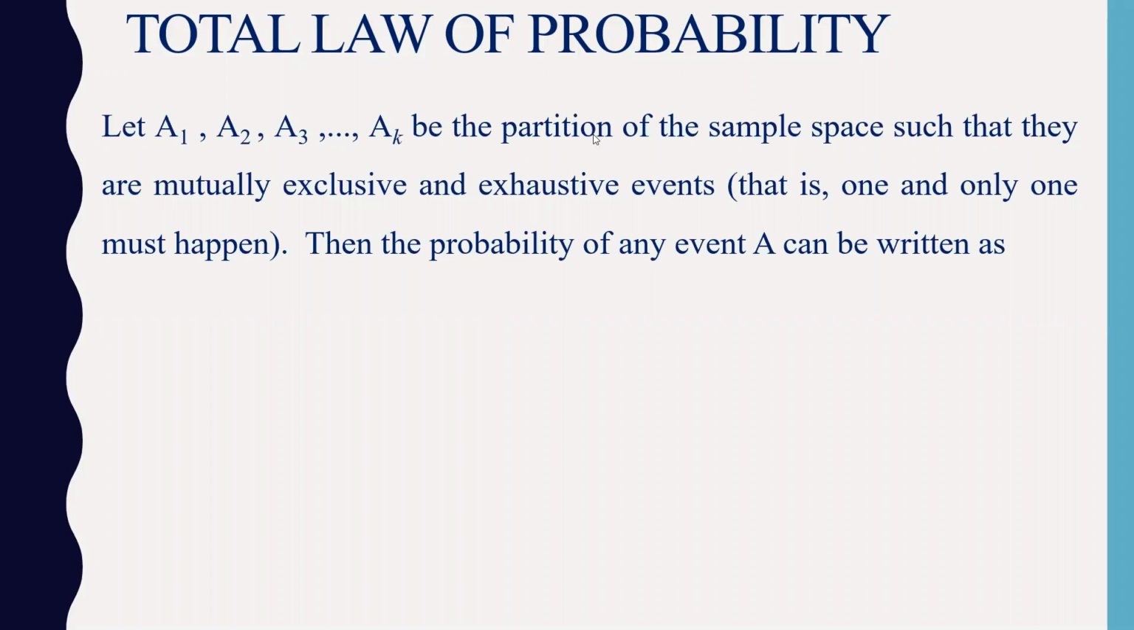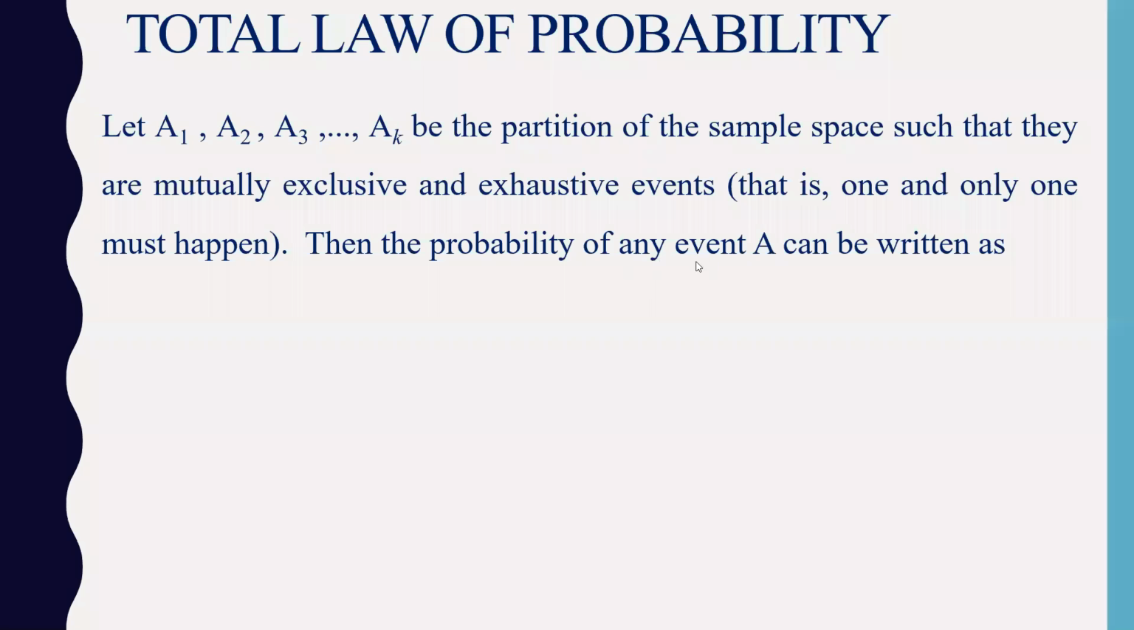So if A1, A2, A3 up to AK be a partition of a sample space such that they are mutually exclusive. It means A1 intersection A2, A2 intersection A3 are all null set. They are mutually exclusive and they are also exhaustive event. It means when you take all the union of A1 to AK, you will get entire sample space. This is what it means by exhaustive event. So that is one and only one must happen. So only one event should happen at once.